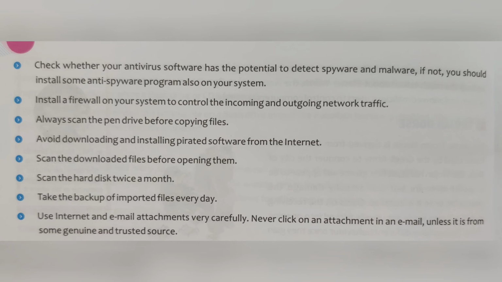Second, check whether your antivirus software has the potential to detect spyware and malware. If not, you should install an anti-spyware program also on your system. Install a firewall on your system to control the incoming and outgoing network traffic. Also, scan the pen drive before copying files.